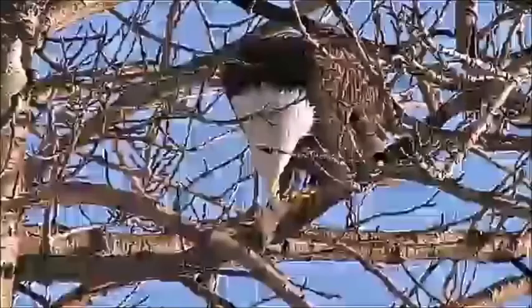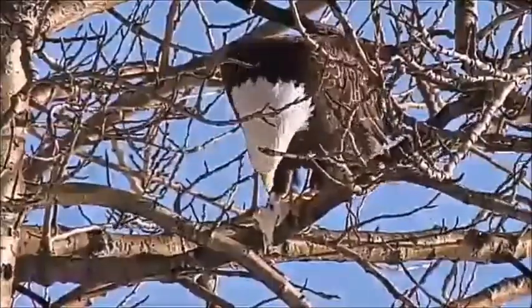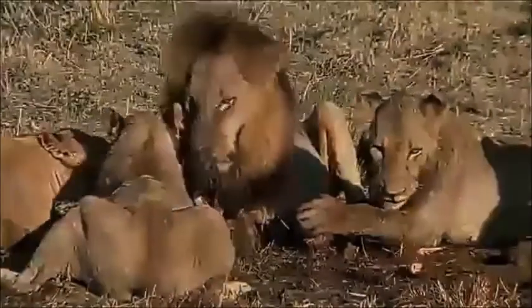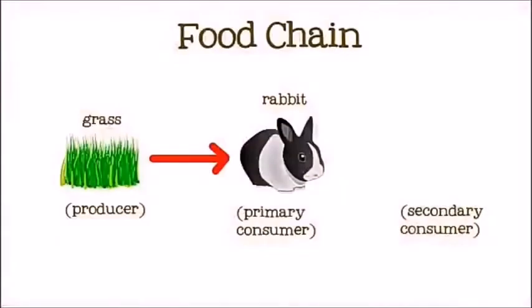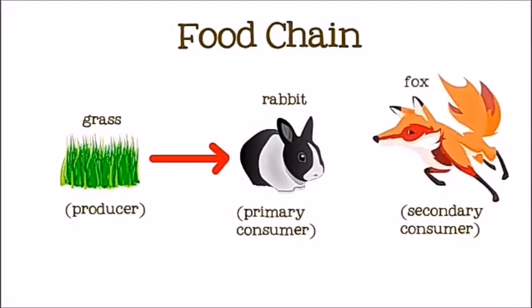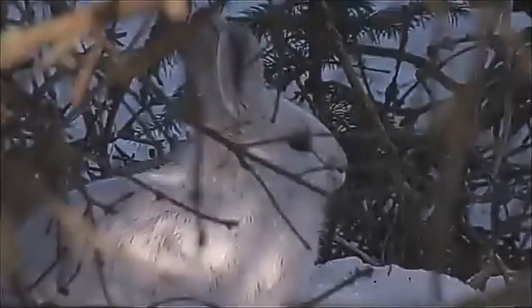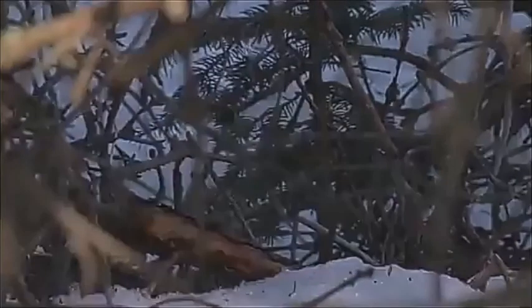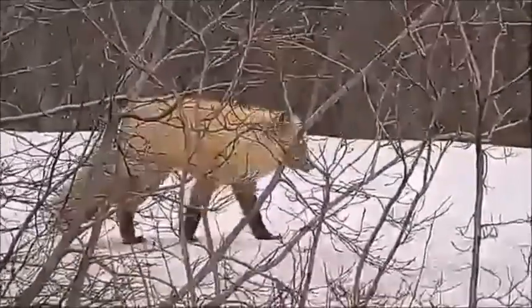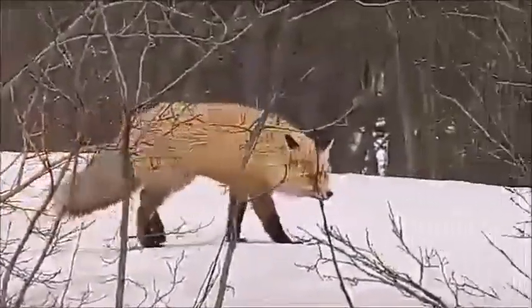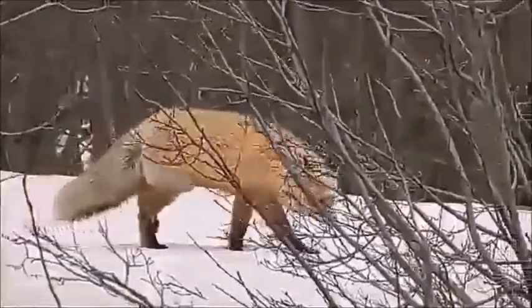Next comes a secondary consumer, the second consumer in the food chain. This consumer is a carnivore and gets their energy by eating other animals. Maybe our rabbit will get eaten by a fox. When the fox eats the rabbit, part of the energy that the rabbit got from the grass is transferred to the fox. This is the end of this simple food chain. The rabbit eats the grass, then the fox eats the rabbit. The energy that came from the sun is captured by the grass, transferred to the rabbit, and then transferred to the fox.